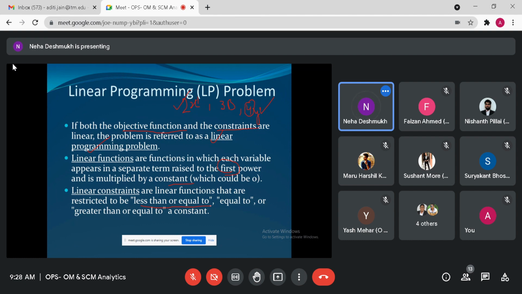I repeat, all the constraints are the conditions, condition 1, condition 2, condition 3, which define the feasible region for the optimum solution for the given objective function, right?